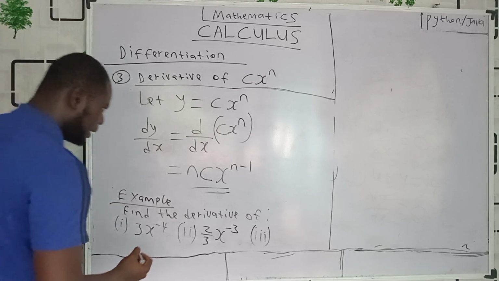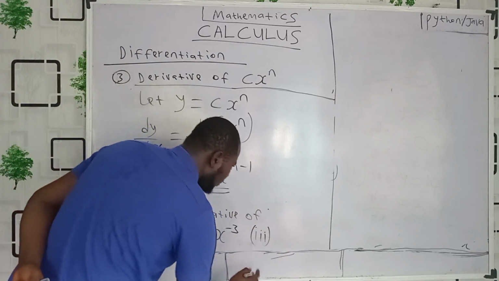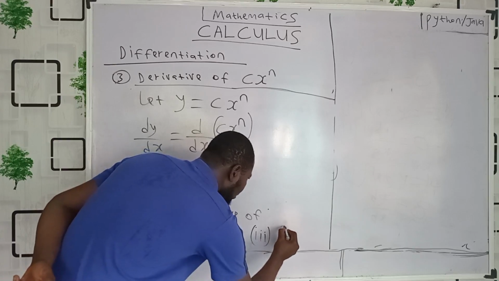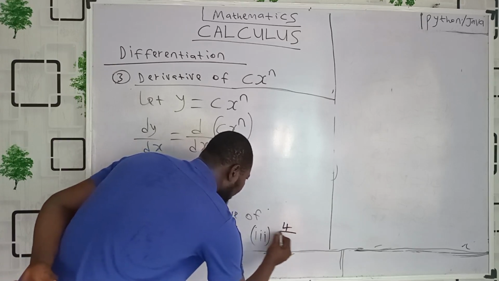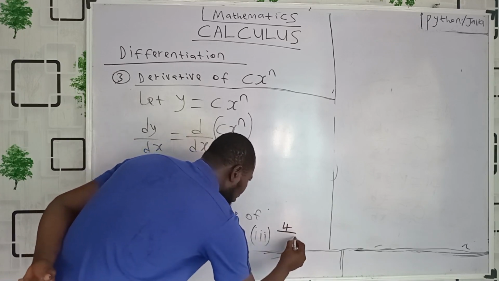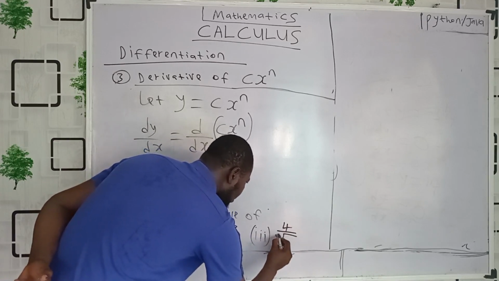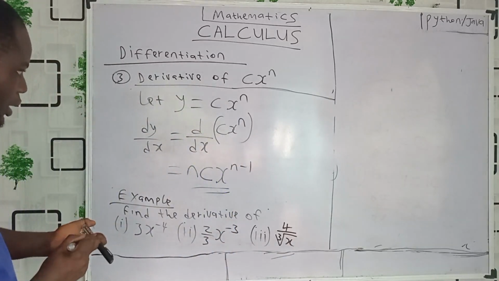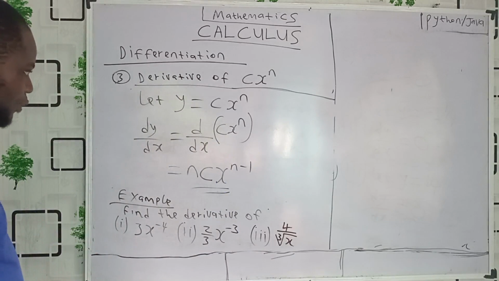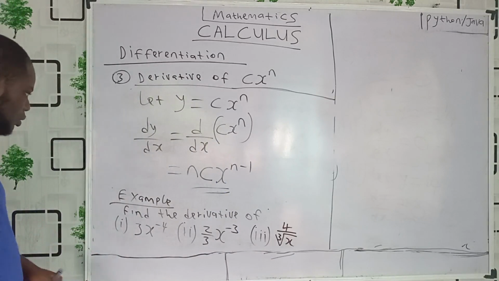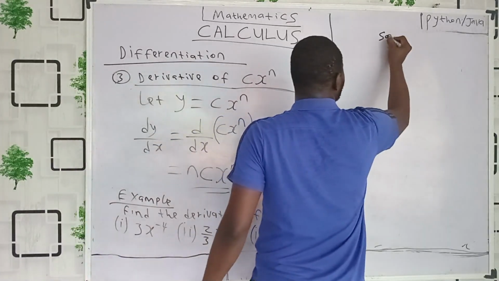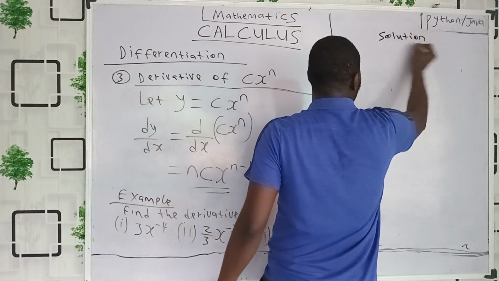So what can I say there? Look at this one. Let me say 4 divided by the cube root of x. Are you with me now? 4 divided by cube root of x. Wow, that's lovely. Okay, let's go. Solution. Now let's go.